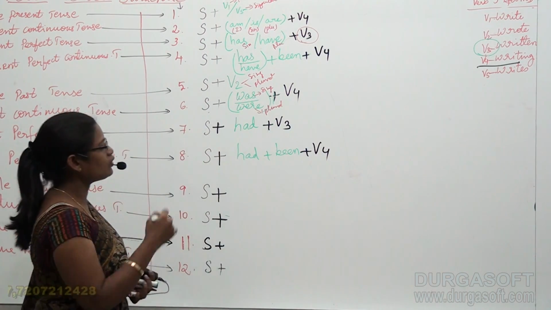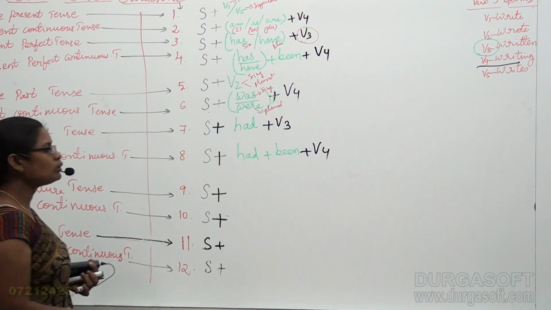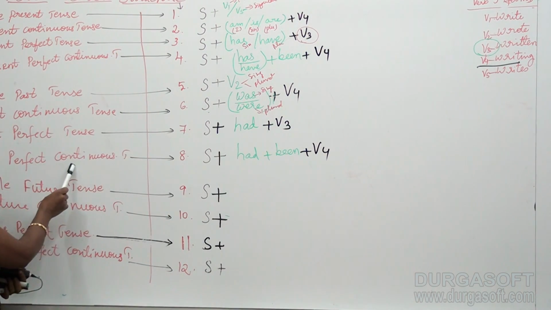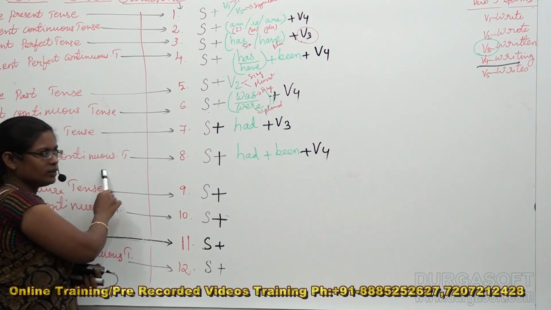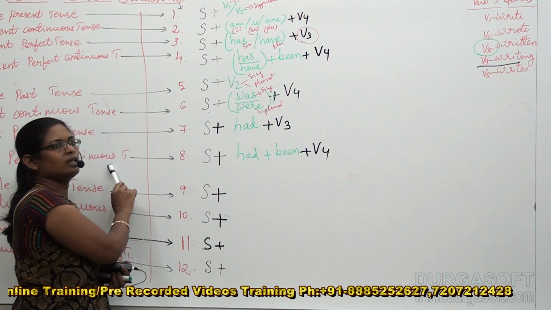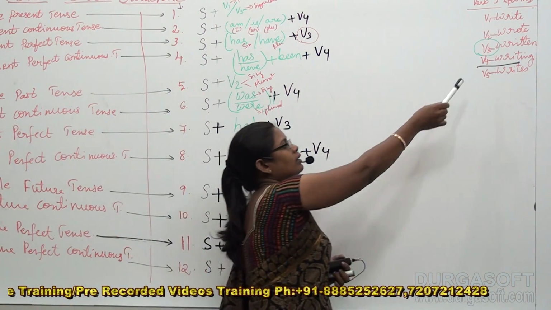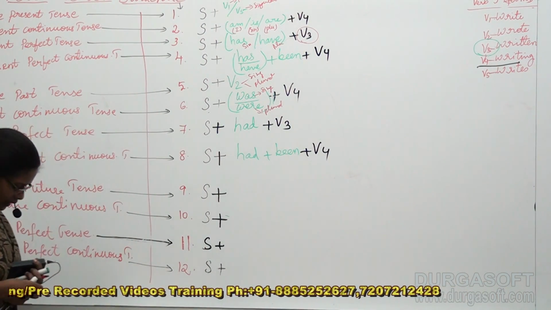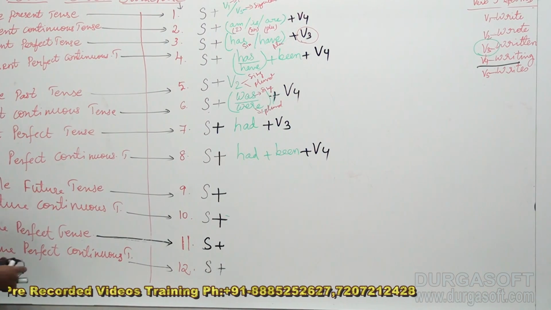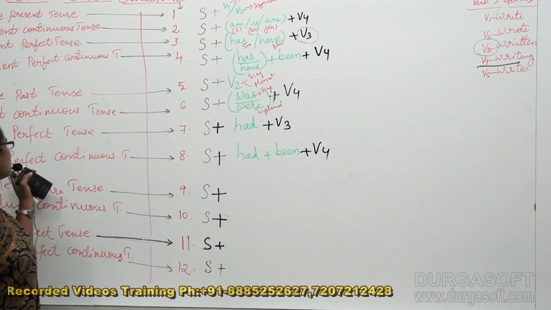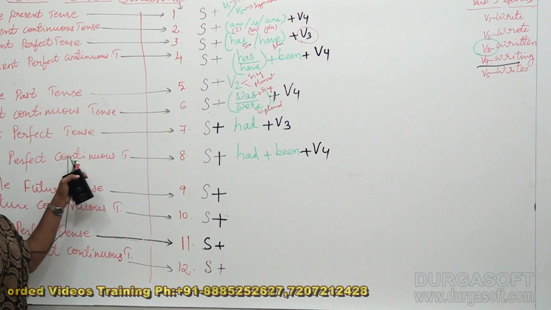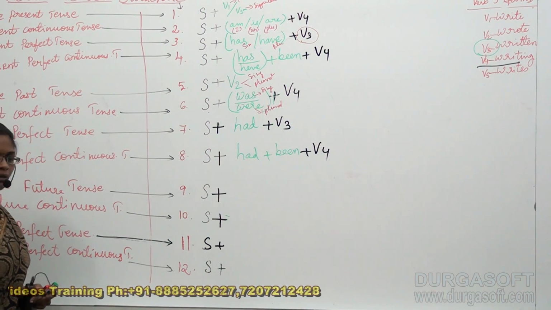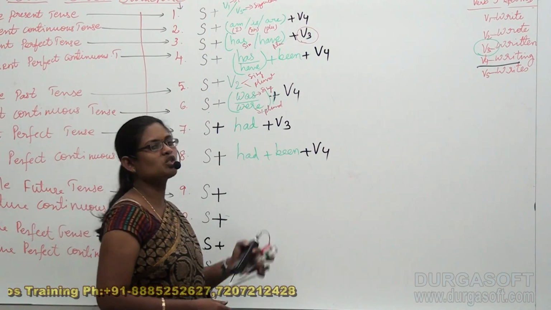Why did we use V4? Because it states that it is a continuous tense, and continuous tenses are always activated by V4. That is the reason we have taken V4 as a common part to express perfect continuous tense as well as continuous tenses.